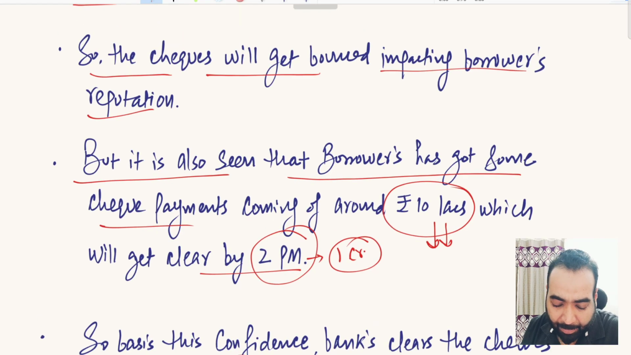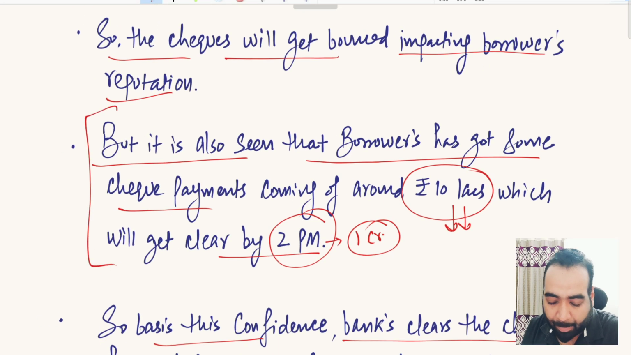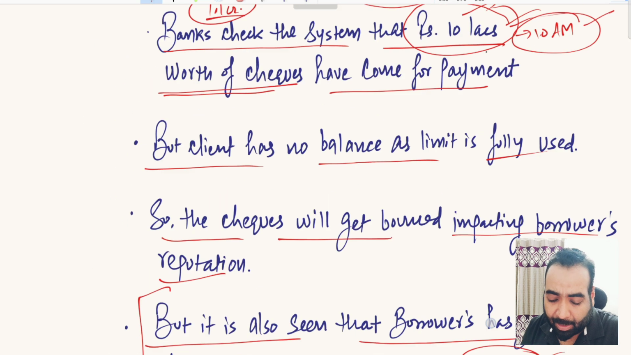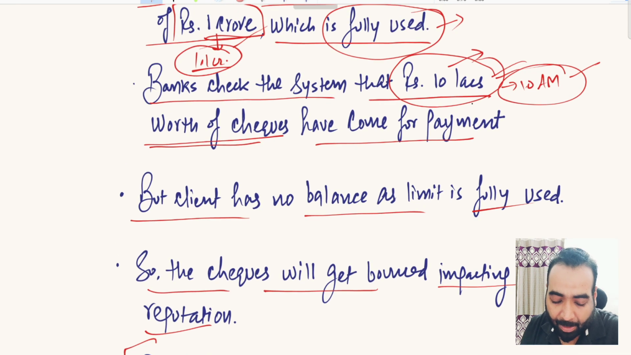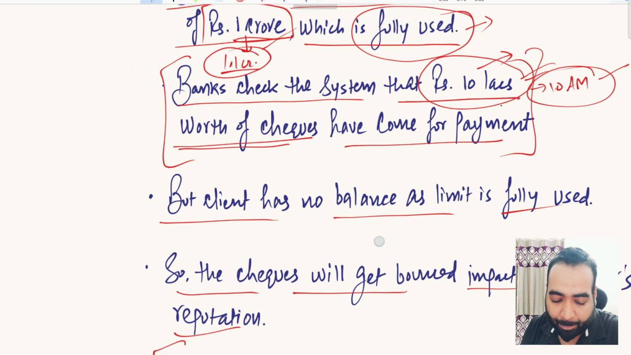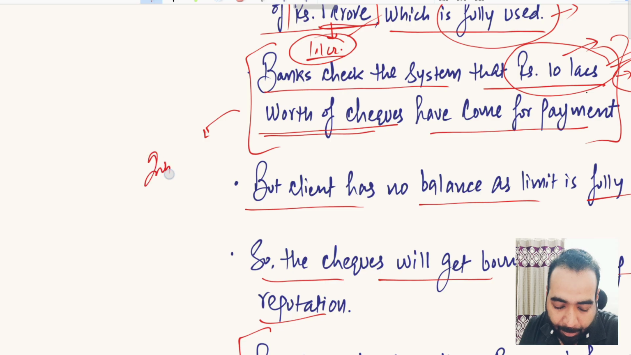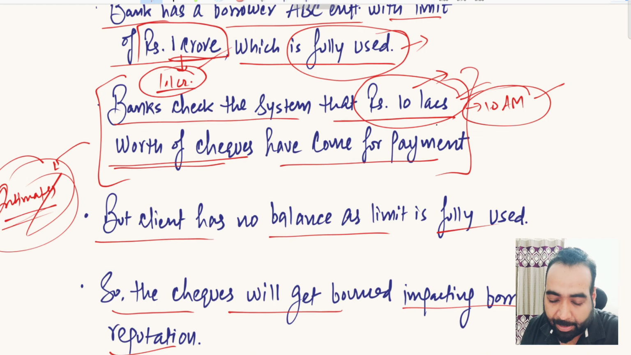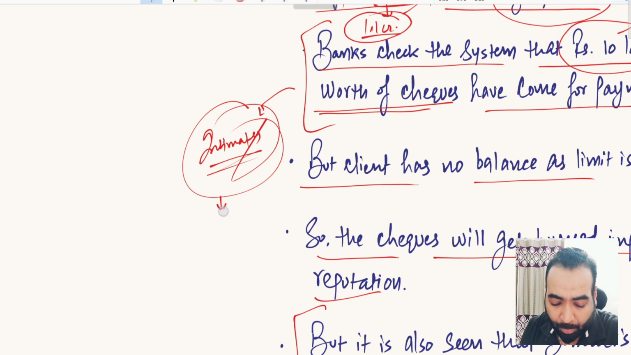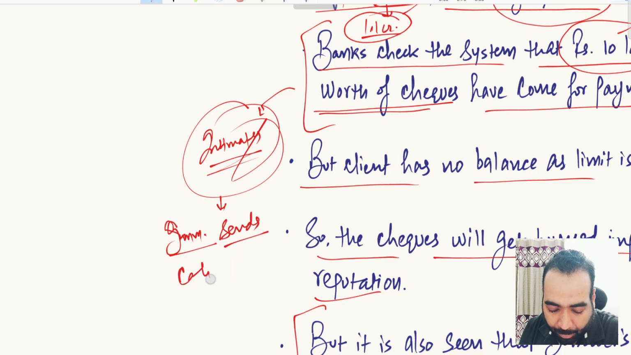In that example, I discussed that the borrower was having an incoming payment of around 10 lakh rupees by 2 p.m. There can also be circumstances that practically happen, that banks, upon seeing these checks coming for payment, intimate the borrower that your checks are coming for payment, but there is no balance in your limit account. The borrower immediately sends some person with cash of 10 lakh rupees for depositing in the bank.